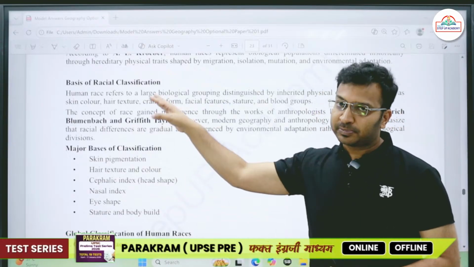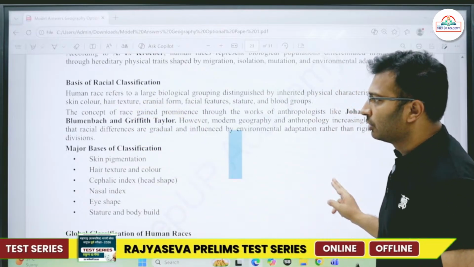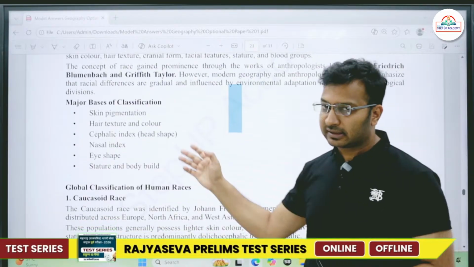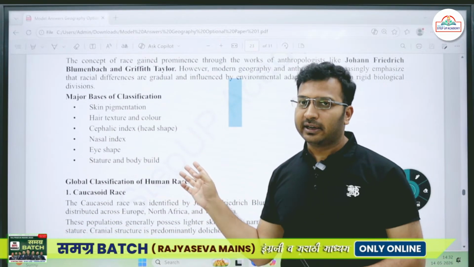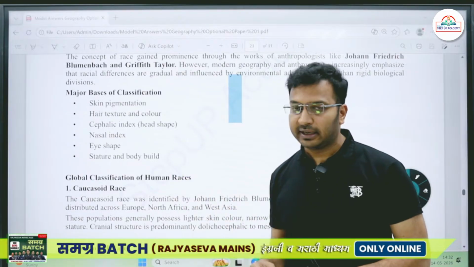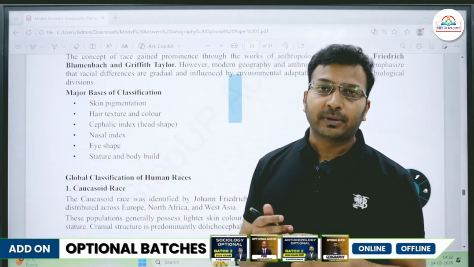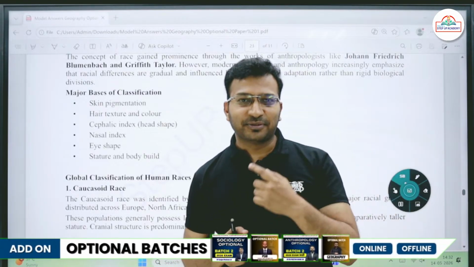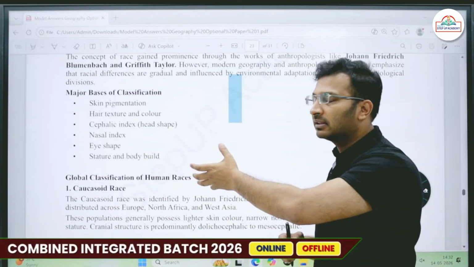Griffith Taylor is a specific person with respect to whom we will be talking about different races. So the major bases of classification are the skin pigmentation, then the hair texture and the color of the hair, then the cephalic index, the head shape, then we have the nasal index. Okay, some people have a very small nose, some people have a very pointy nose, like mine. Okay, so these are the physical traits that we have developed.